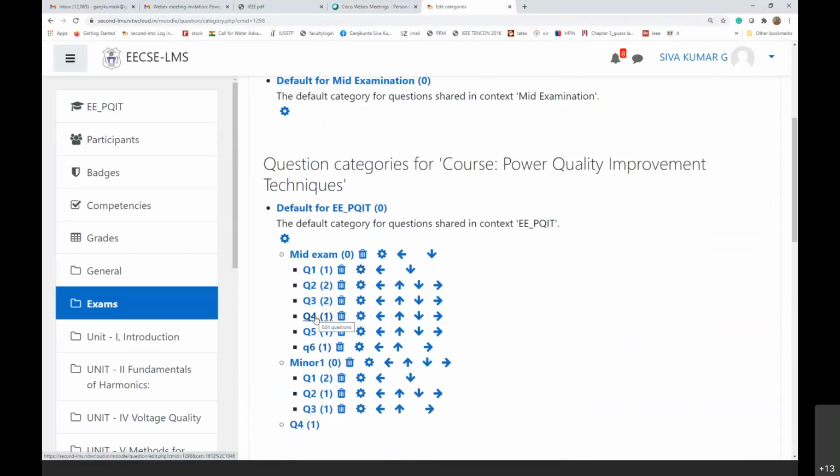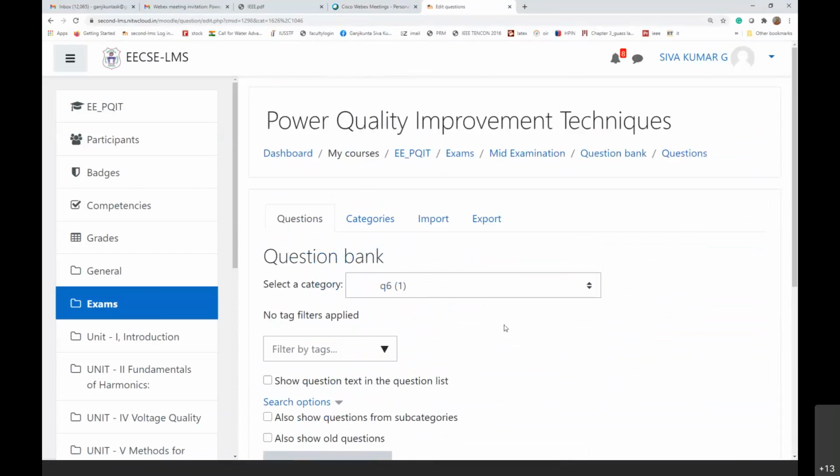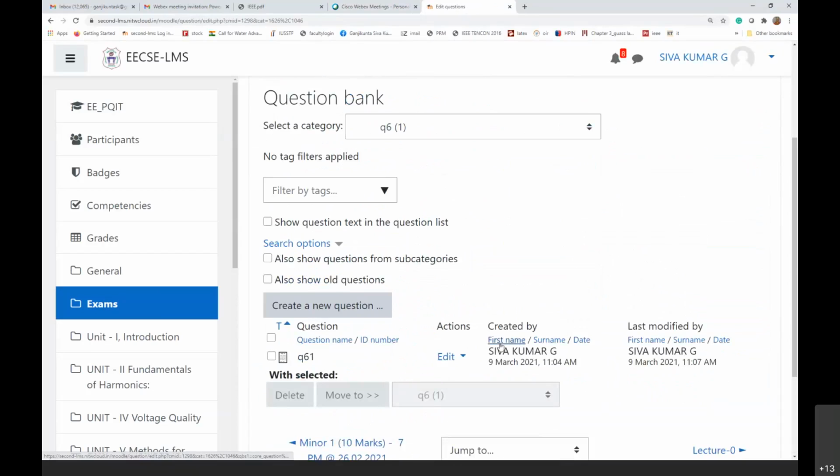Question 4, question 6. Yeah. So far, I have whatever the 3 marks question which I have not discussed in the class. Okay, please kindly note that the 3 marks question which I have given you, which I have not discussed in the class also. Okay.